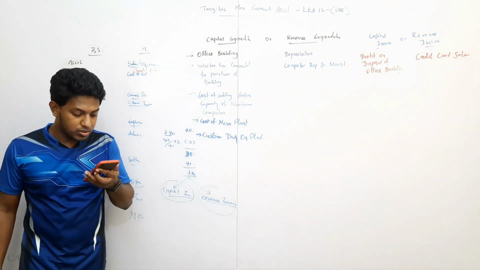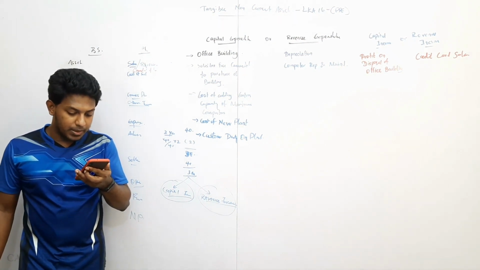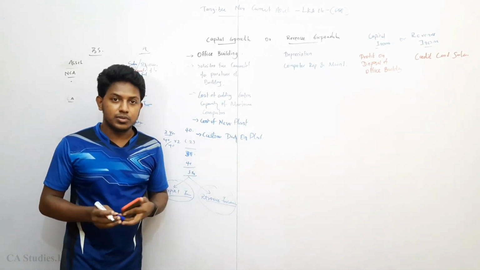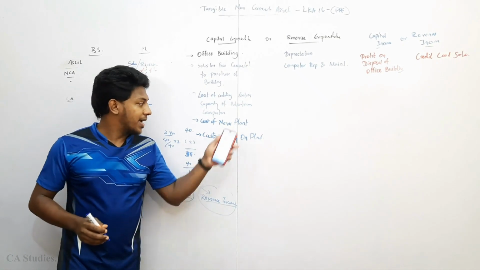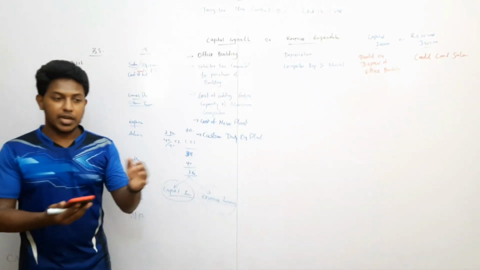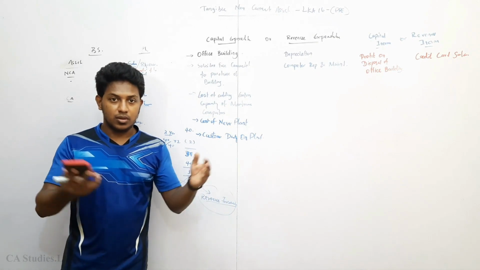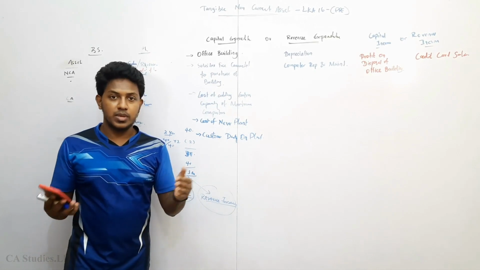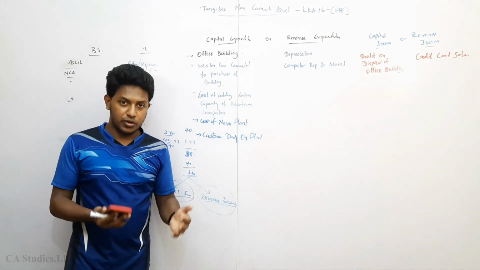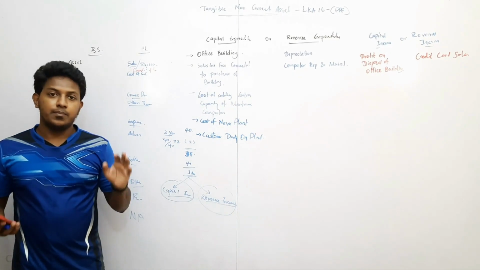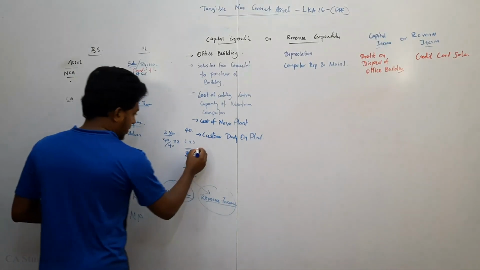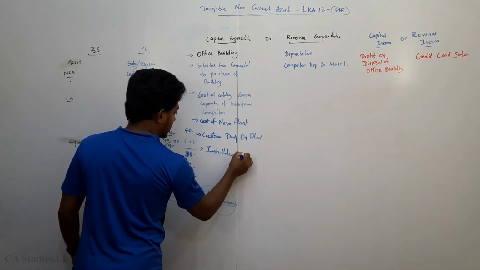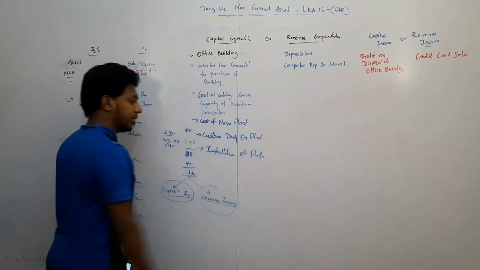Next, the cost of installing the new plant in the premises of the business. Until the plant is ready to use, it is not an asset for the company. All the cost of the plant until the plant is ready to use will be recognized as capital expenditure, right? So installation cost of the plant should be capital expenditure.